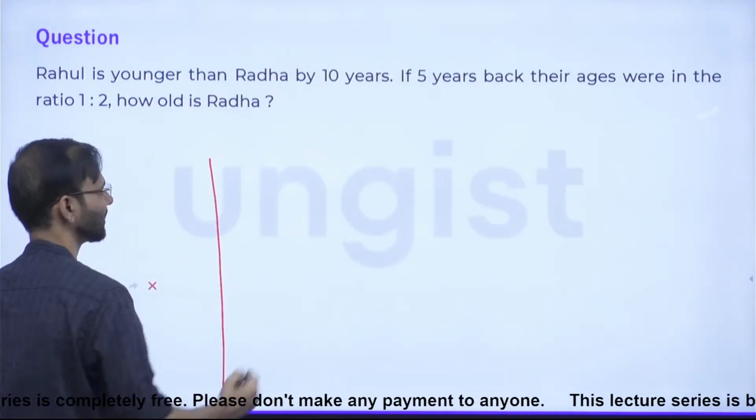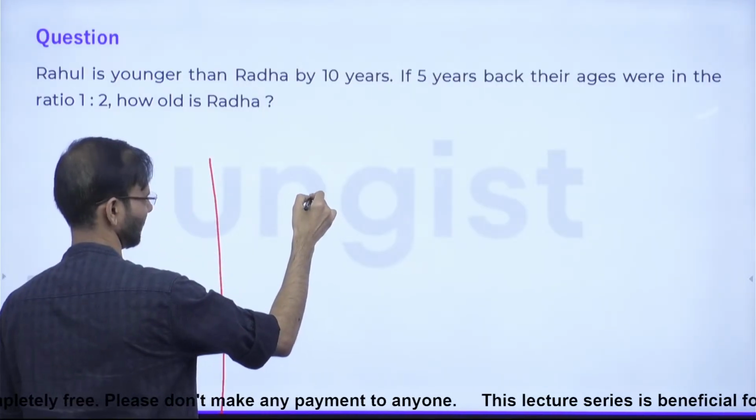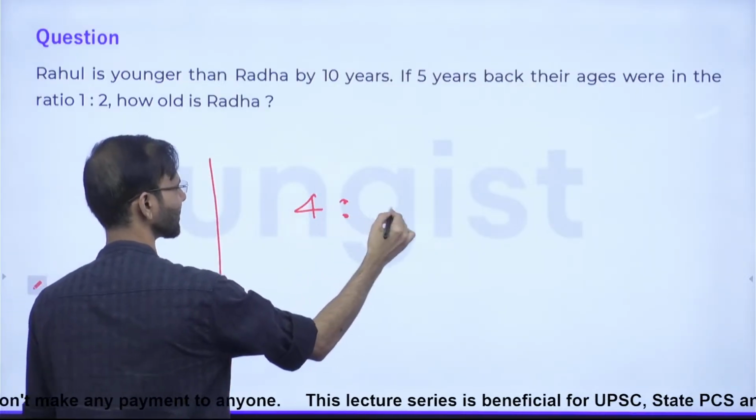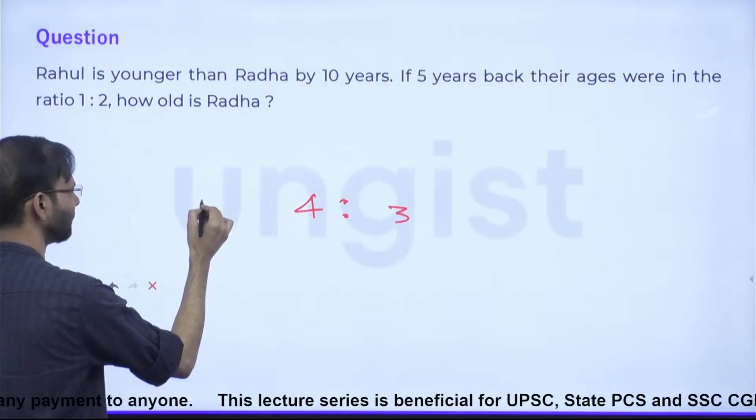To figure this out, what is given as 4:3? Everyone, 4:3. What is this? Income.